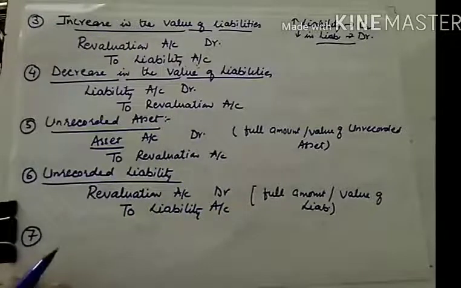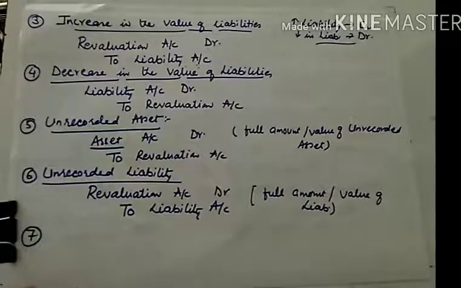Now sometimes you need to pay some expenses to an evaluator, because when you are doing admission, at that time you need to call an evaluator, and he will evaluate your assets and liabilities, and for that he may charge some commission or some expenses which you need to pay.